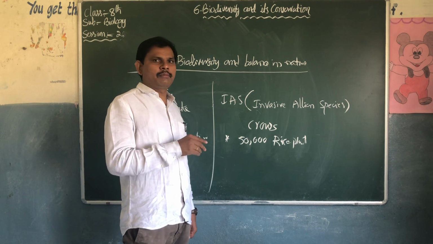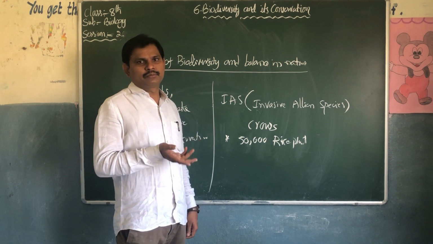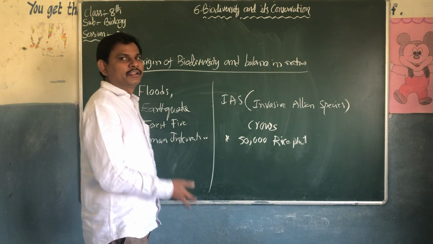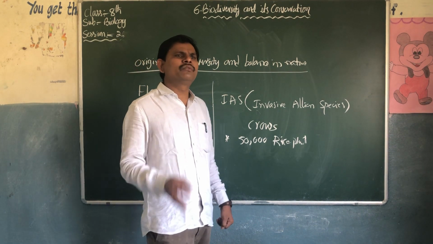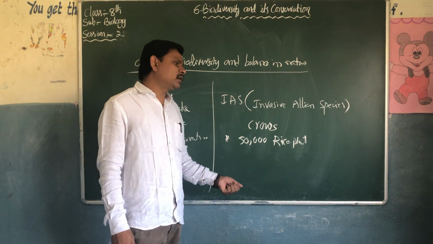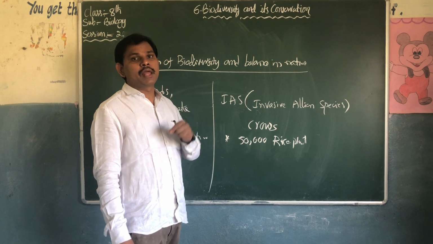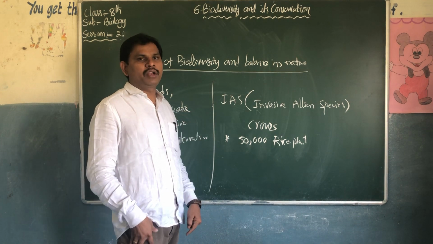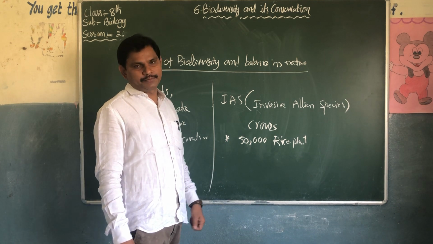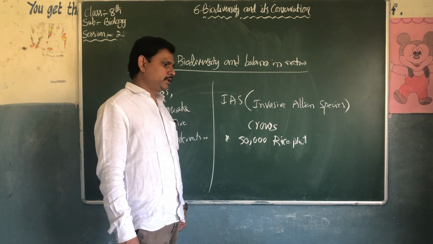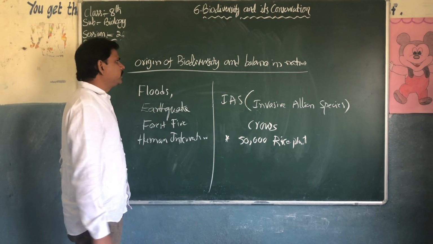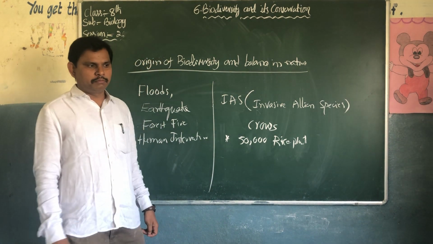Sona Masuri, HMT, Basmati, ration rice, brown rice, we know very few rice names, but there are 50,000 varieties of rice in India. Our India is cultivating different types of rice plants and different types of food materials. So this is about the origin of biodiversity and its balance.